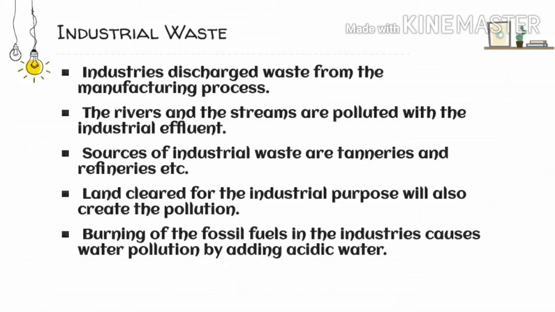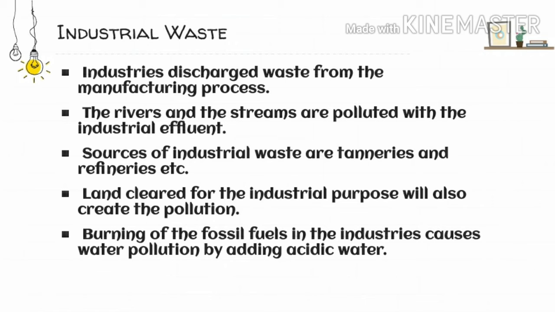When we talk about India, almost all the industries in India discharge waste material, especially from the manufacturing processes, and those waste materials are discharged into the rivers and the water bodies. And most of the rivers and the fresh water bodies are badly polluted with industrial effluent like chloride, sulfide, carbonate, nitrate, and metals like zinc, mercury, manganese, which are most harmful to humans and plants, and are being discharged into the water bodies because of the industrial processes.